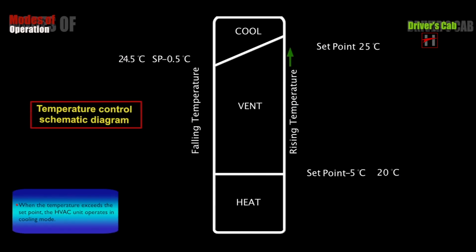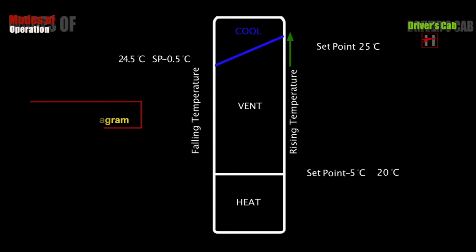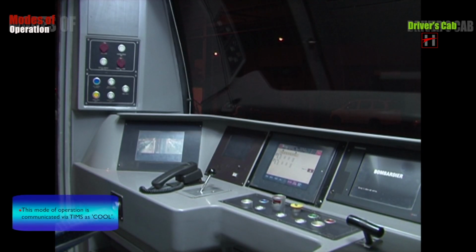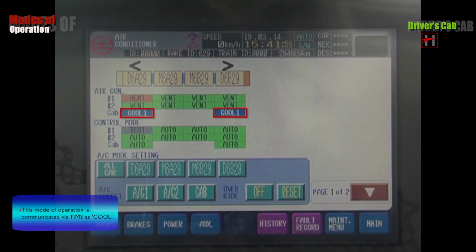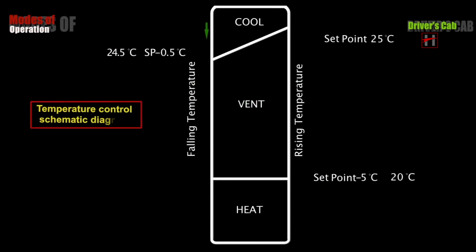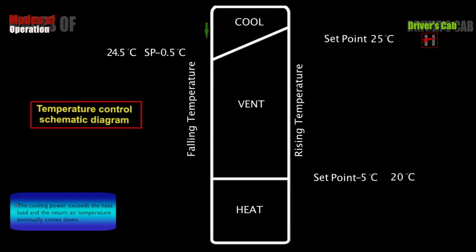When the temperature exceeds the set point, the HVAC unit operates in cooling mode. This mode of operation is communicated via TIMS as cool. The cooling power exceeds the heat load and the return air temperature eventually comes down. As soon as the return air temperature falls below 24.5 degrees Celsius, the refrigeration system is switched off,